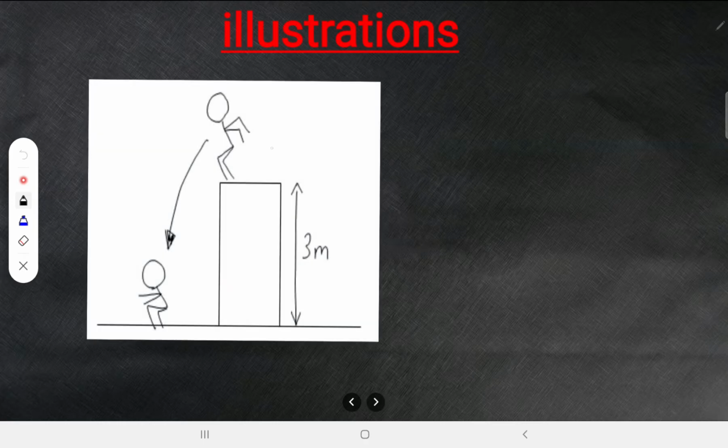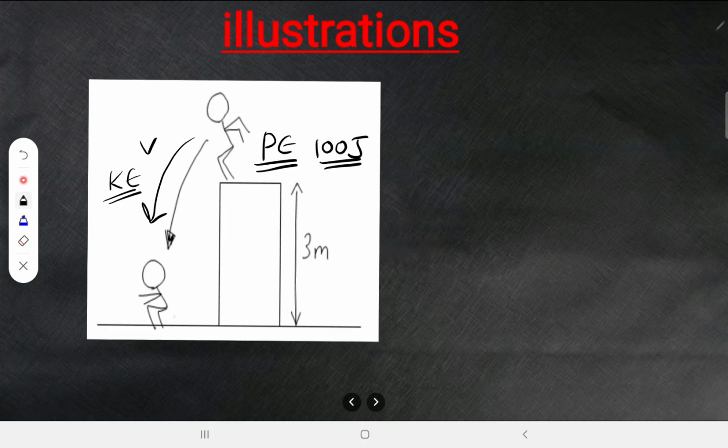Look at this boy. Now when he climbed to a certain height, he has potential energy. Now he is jumping, which means he is getting some velocity. Some velocity is there means he got kinetic energy. Right now, if he has 100 joule of potential energy here, now when he is hitting the ground, right? So what will be the potential energy here? The potential energy has become zero because his height has become zero. Now how about kinetic energy? Kinetic energy is 100 joule.